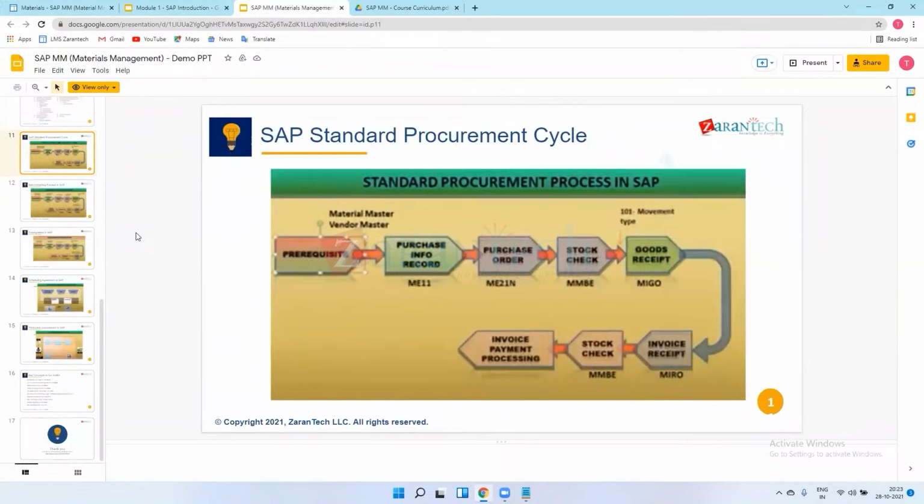You just tell them that if we need to implement fresh SAP software for the client, then that is called a greenfield implementation. Means there is no platform, the client has a blank slate, they just want to implement SAP in their industry and come to you for the SAP implementation.